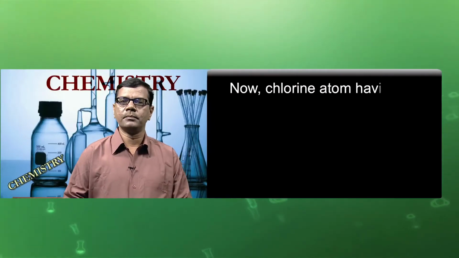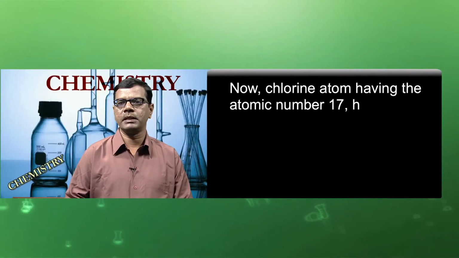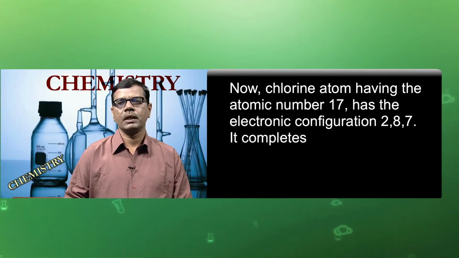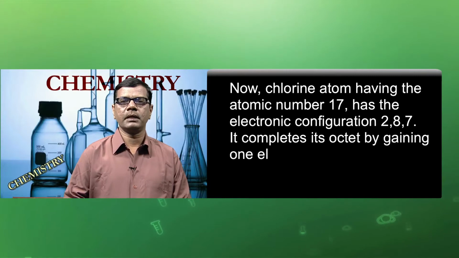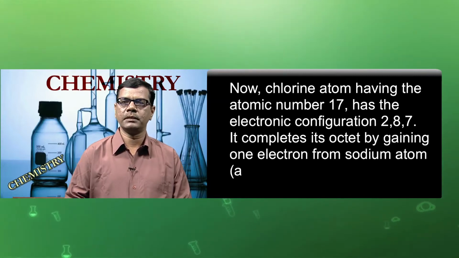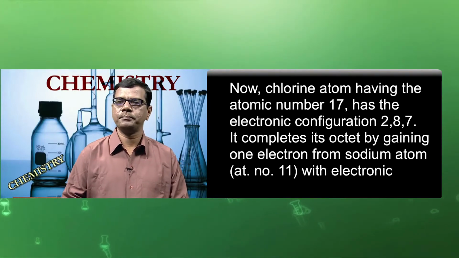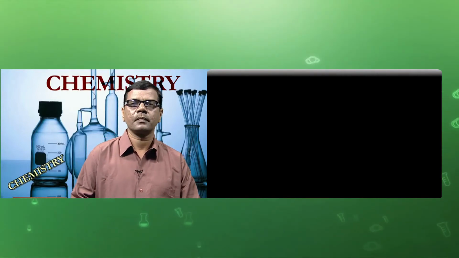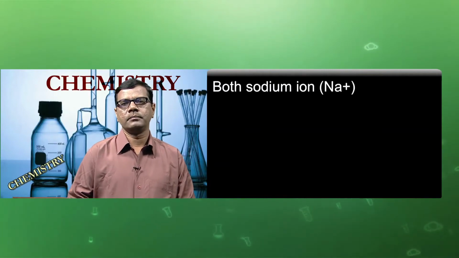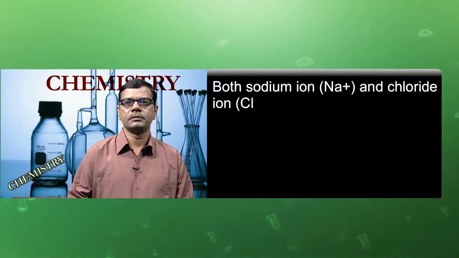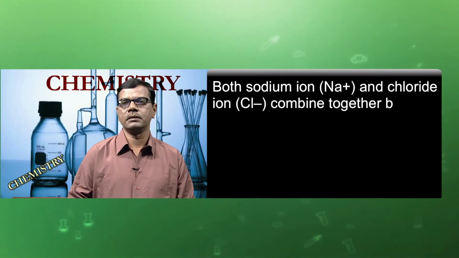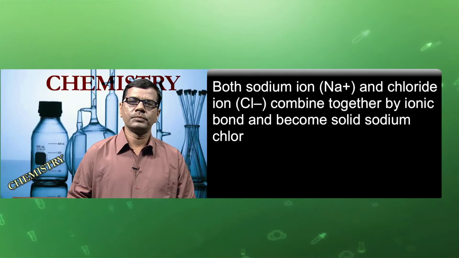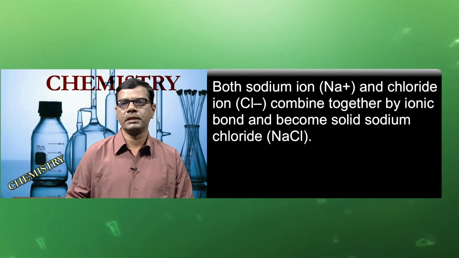Now, the chlorine atom, having the atomic number 17, has the electronic configuration 2,8,7. It completes its octet by gaining 1 electron from the sodium atom, atomic number 11, with electronic configuration 2,8,1. Both sodium ion Na+ and chloride ion Cl- combine together by ionic bond and become solid sodium chloride.